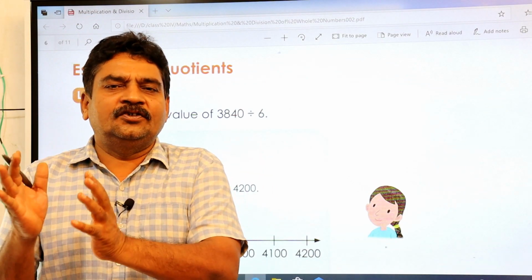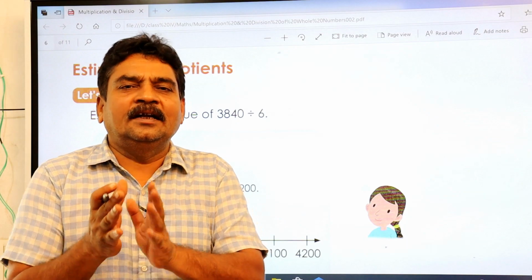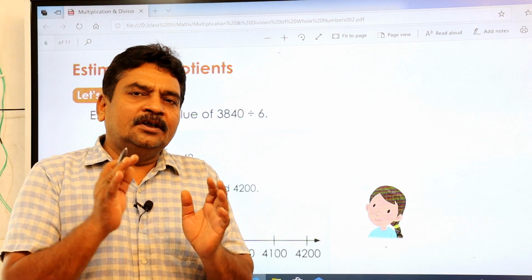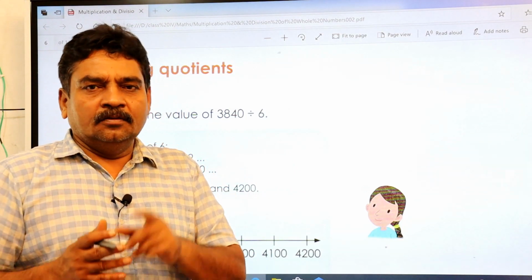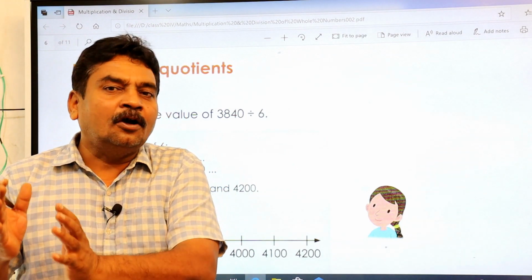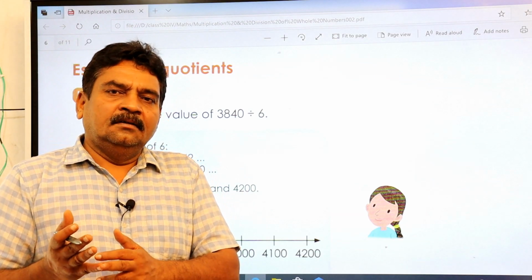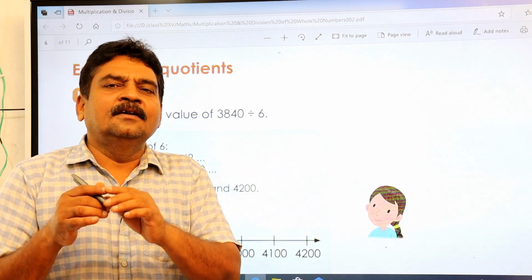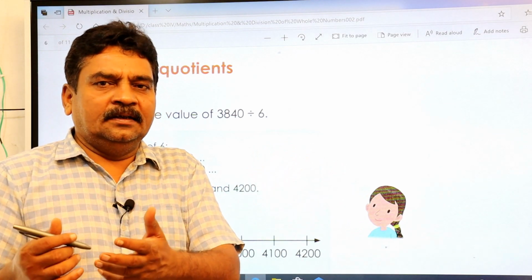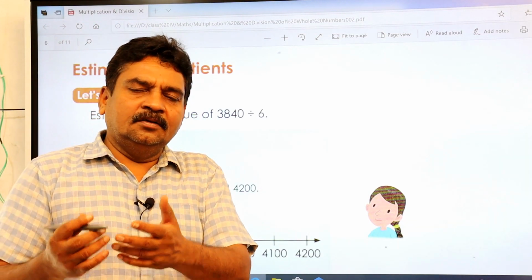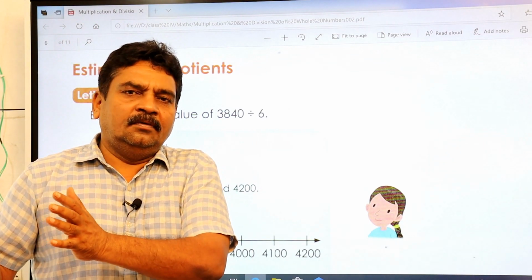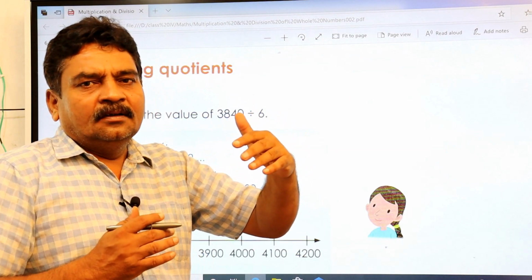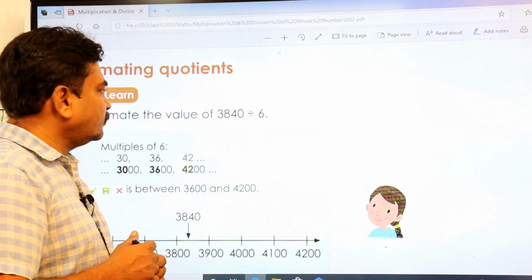That is called your estimation. That is approximate. You don't know the accurate value of a certain thing, but you estimate it to its nearest round value. Maybe it is 35, 36, 37, whatever it is, but you estimate it as 40 or 50 or 60 or 100. These are all called round off values where your estimation stands. So that is called estimation.